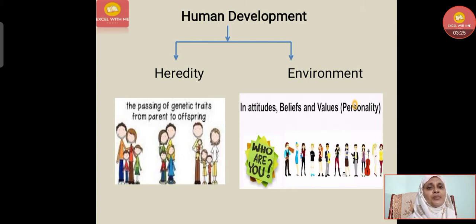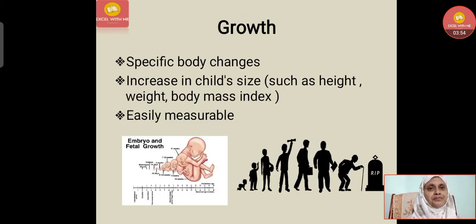Heredity is the passing of genetic traits from parents to offspring. And in the environment, the child learns attitudes, beliefs and values, and changes in personality come about. These 2 play a very important role. They are interconnected. The interplay between heredity and environment is human development. Now let's understand the term growth.